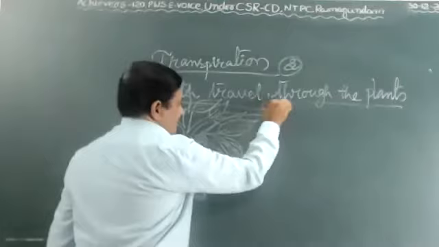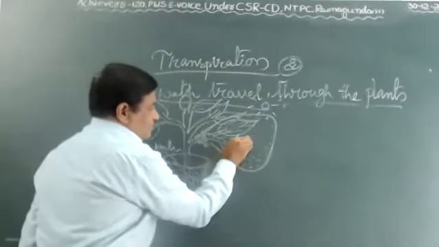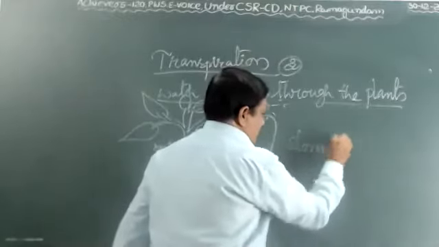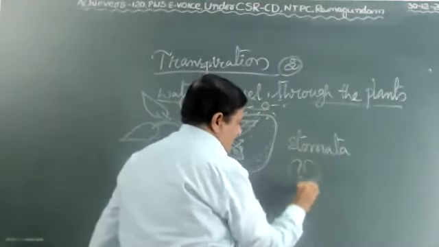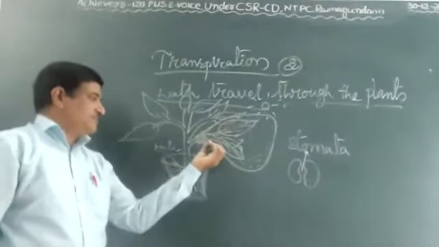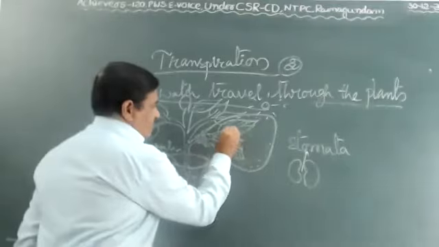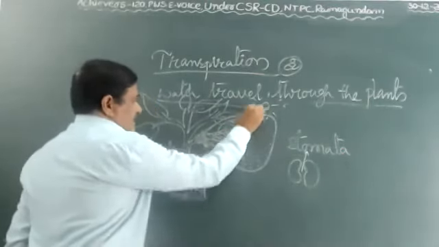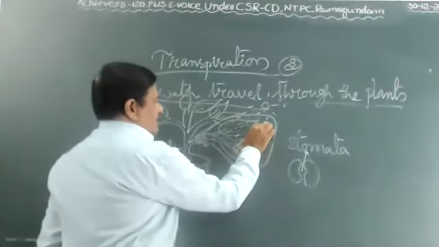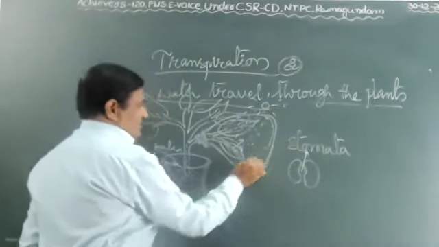In the presence of sunlight, transpiration of water happens through the stomata. Stomata, I already said. Stomata are covered with two guard cells, and in between is the stomatal opening. In the presence of sunlight, the stomata naturally open. Through the stomata, a small amount of water evaporates. Here they receive sunlight because it is a transparent polythene cover. The water drops touch the cover and settle down at the bottom of the cover.